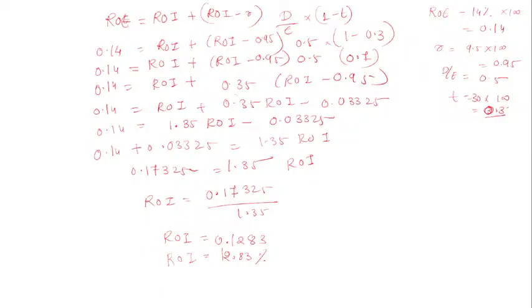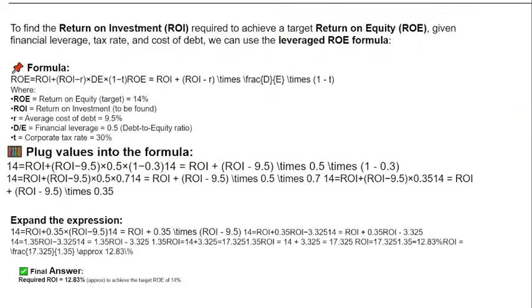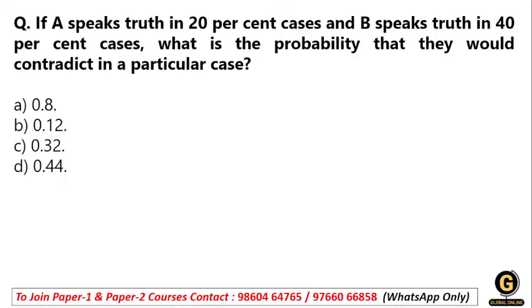Next question. If A speaks truth in 20% of cases and B speaks truth in 40% of cases, what is the probability that they would contradict each other in a particular case? In a particular case, okay? So how do you solve this question? This is from probability. This is a question from probability. So how do you solve it?